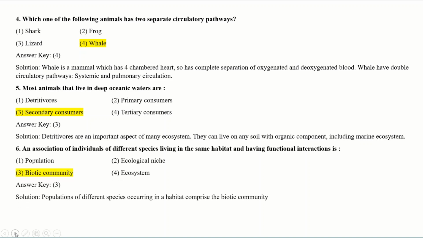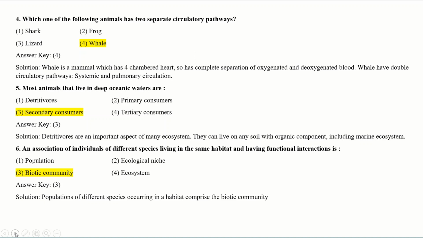Next question. An association of individuals of different species living in the same habitat and having functional interaction is. See the options: population, ecological niche, biotic community or ecosystem. Go for the correct answer.